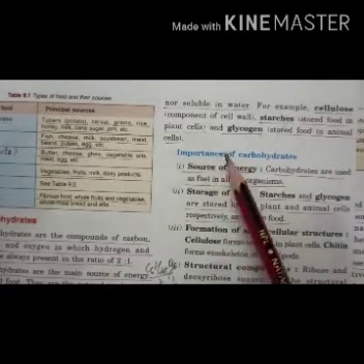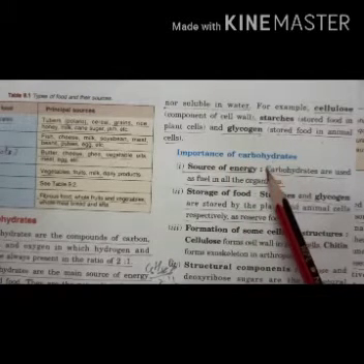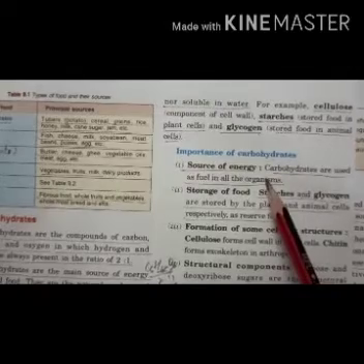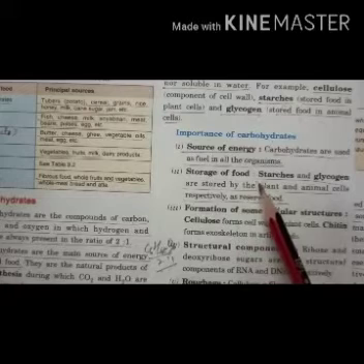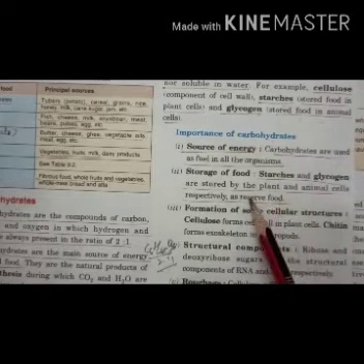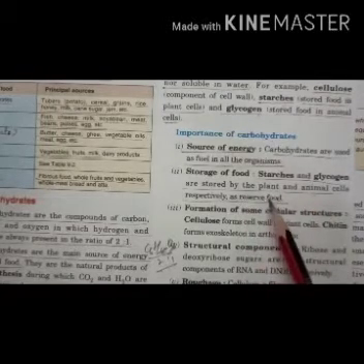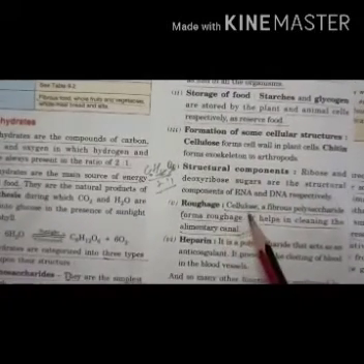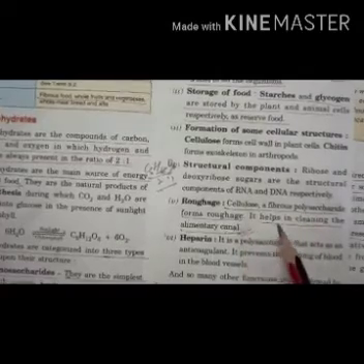Now next is the importance of carbohydrates. How are carbohydrates important for us? First of all, they are the main source of energy in our body. Second, starch and glycogen are stored by plant and animal cells respectively as reserve food. And next is roughage. Cellulose, a fibrous polysaccharide, forms roughage which helps in cleaning our alimentary canal.